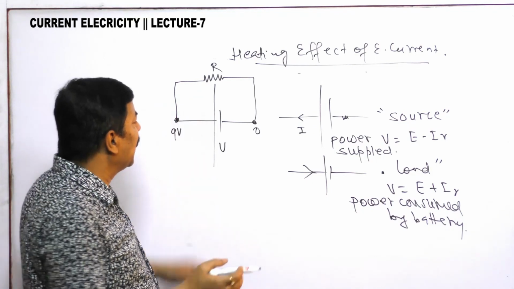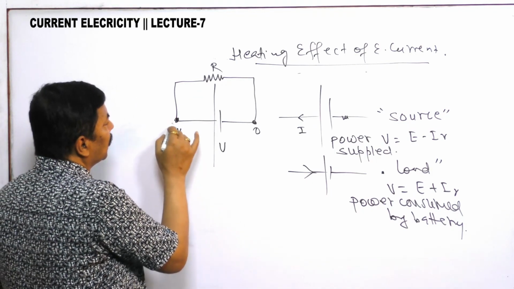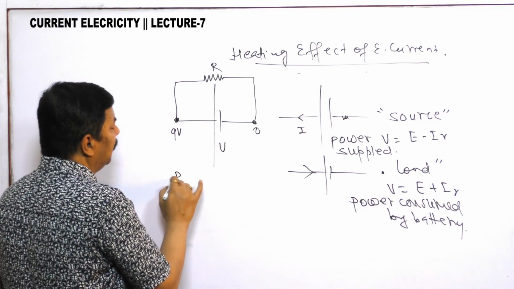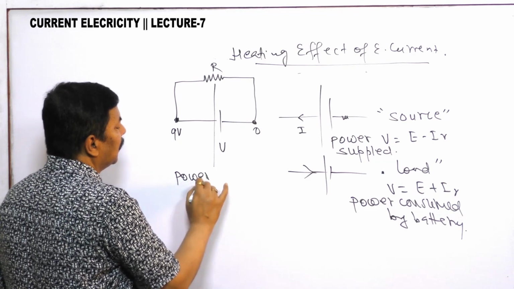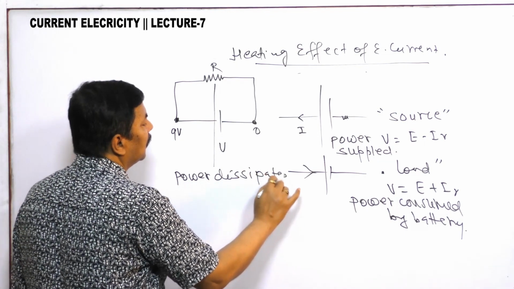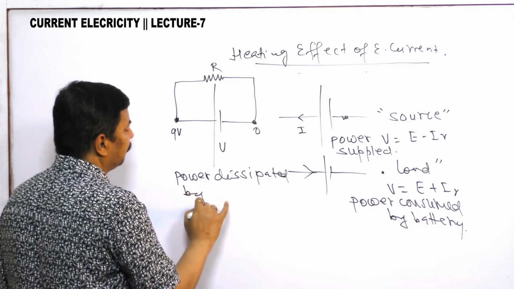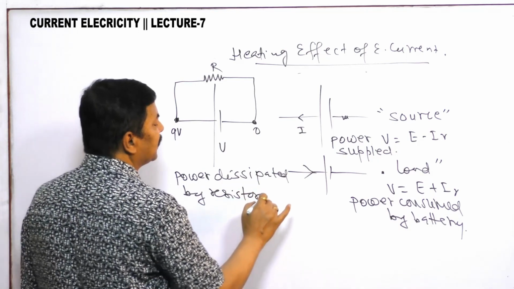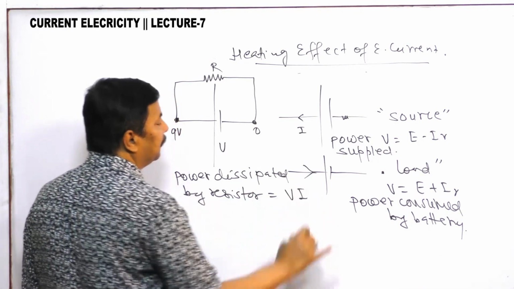So here we say power, the energy, power dissipated by the resistor. Power dissipated by the resistor is equal to VI.